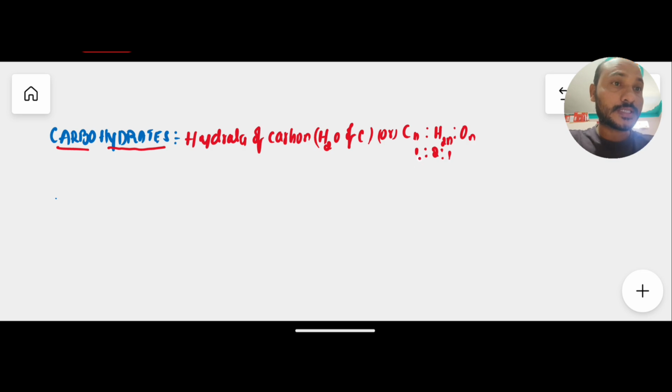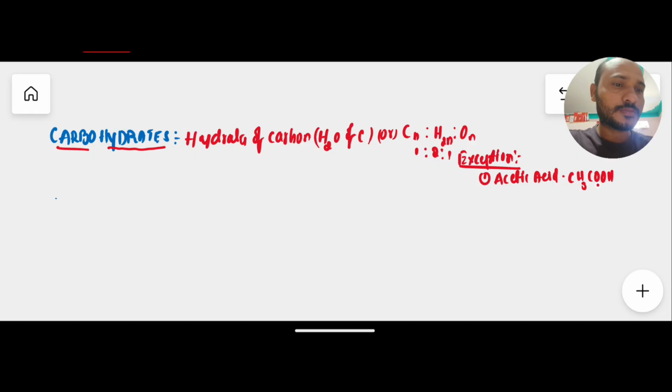But there are some exceptions. There are some non-carbohydrate molecules that also contain a 1 is to 2 is to 1 ratio, but they are not considered carbohydrates. For example, acetic acid. The acetic acid formula is CH3COOH.